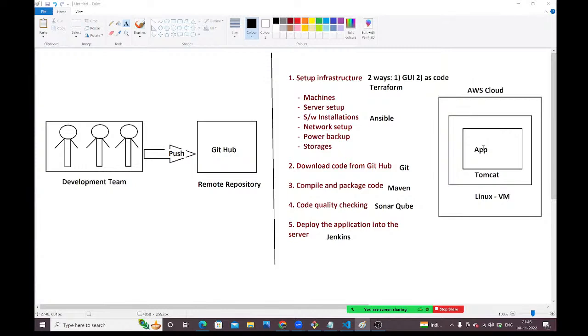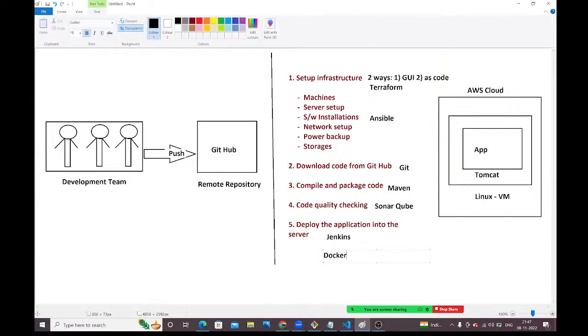How can you manage the application on multiple servers, guys? To manage the application on multiple servers, we are going to use Docker and Kubernetes.